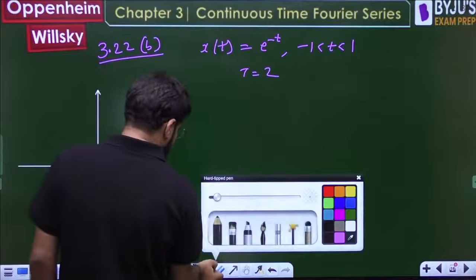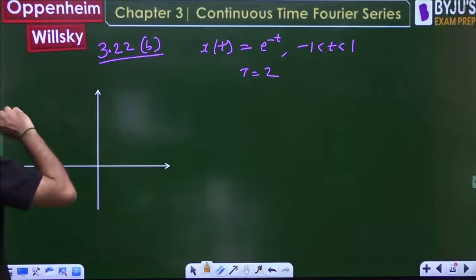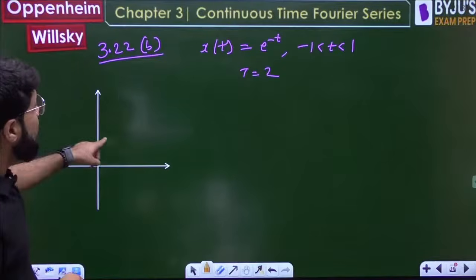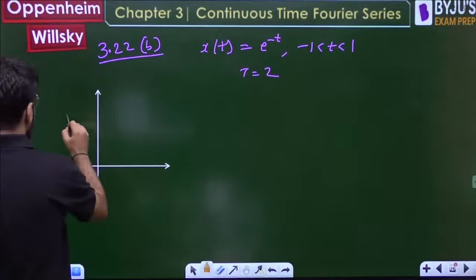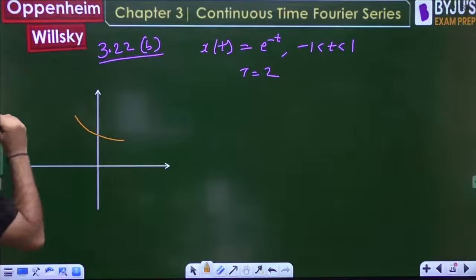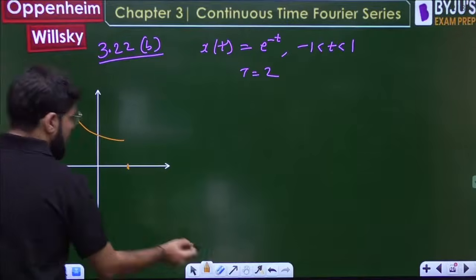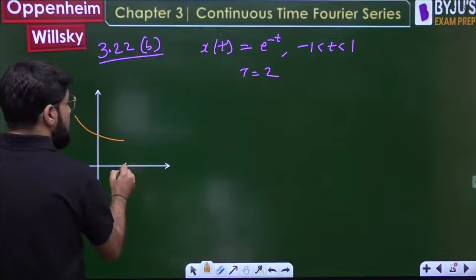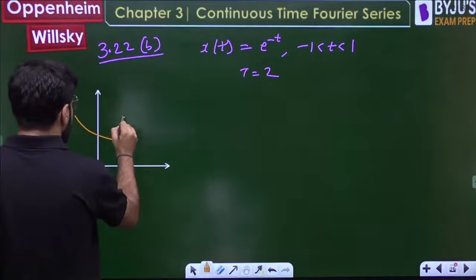But if you want to go for the sketch, it's an exponentially decaying function, e power minus t, for t between minus 1 to 1, and after that it should repeat.